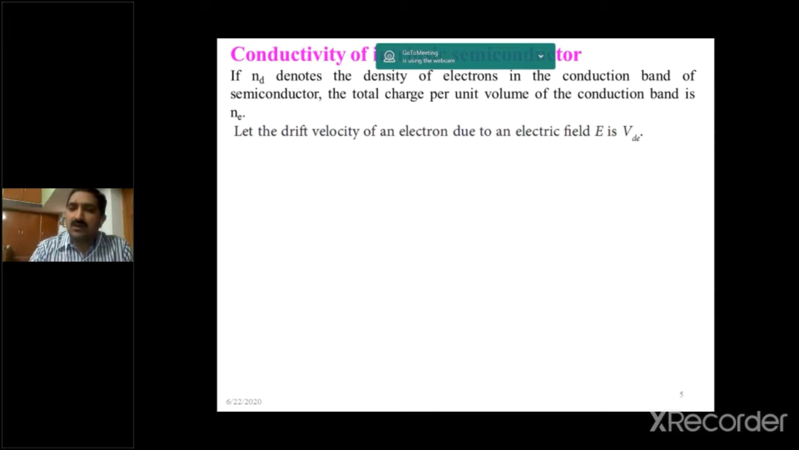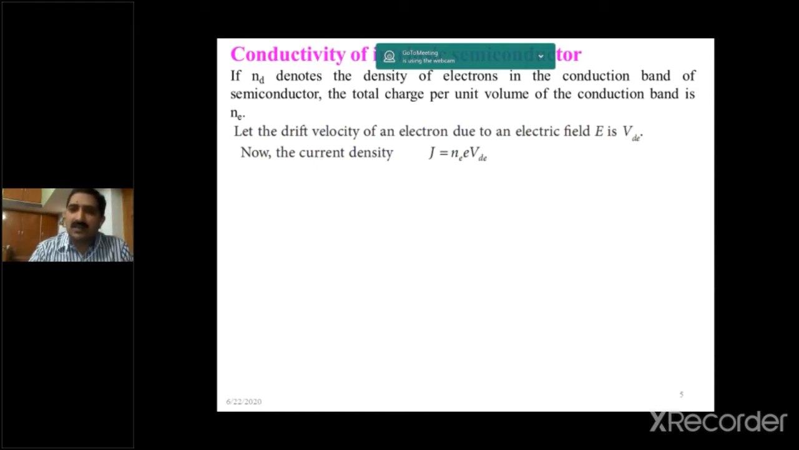So that's why, to avoid confusion, we are taking the drift velocity of electrons as VDE. Now the current density, we know very well. The current density J is equal to minus NeVd. The negative sign indicates that these are electrons. Here J is equal to Ne VDE. What is Ne? Charge carrier concentration in the conduction band.